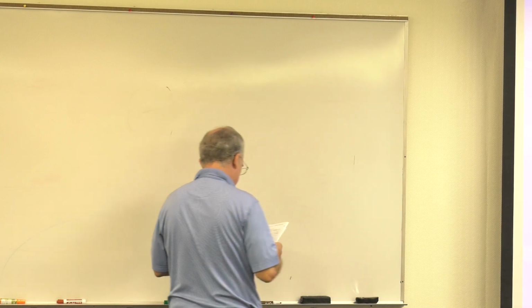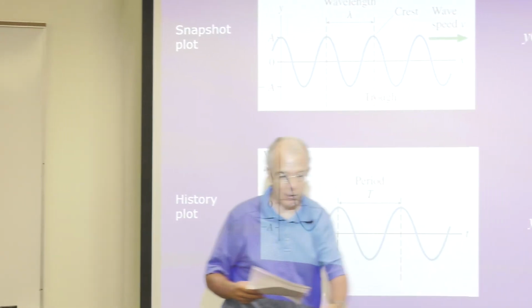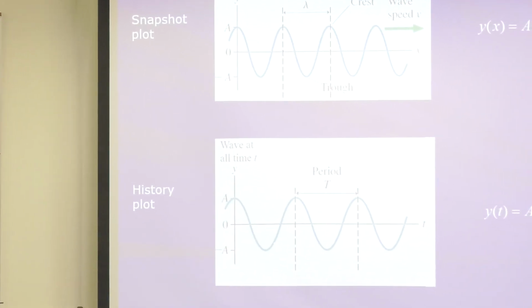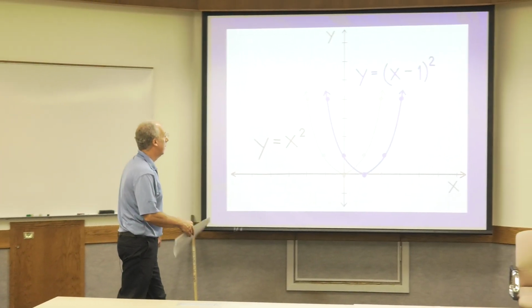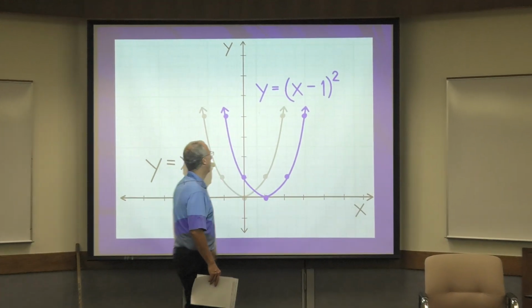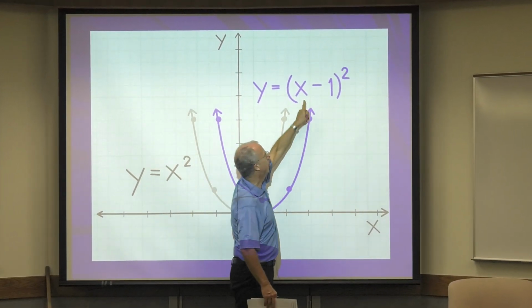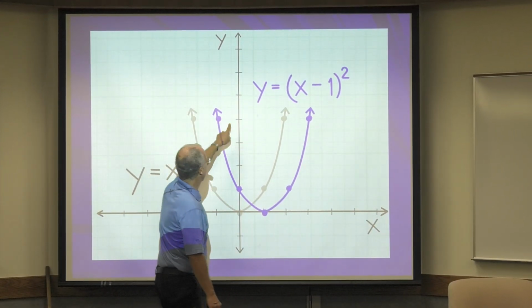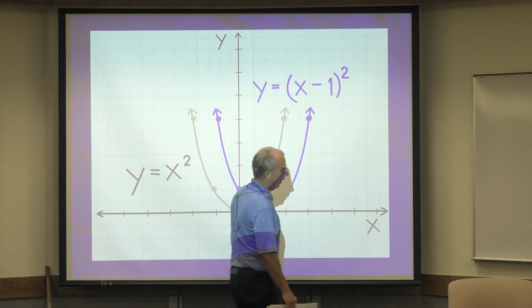Wonderful. But come on, though, we want the wave to move, right? We want the wave to move to the right. So how are we going to do that? Well, I'll go back to high school algebra. This is y equals x squared. This is y equals x minus 1 squared. If we had this one, it would be x minus 2 squared, and on and on.